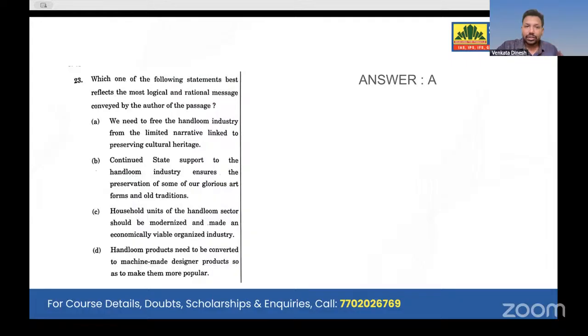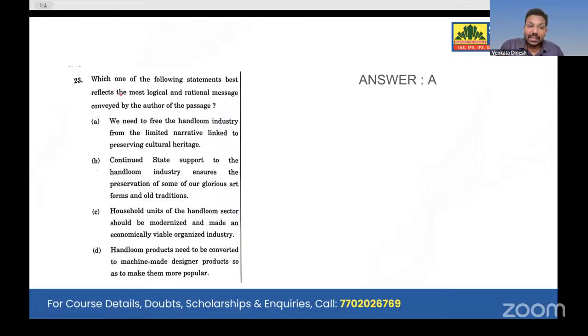Now look at question number 23. This passage argues that the handloom sector in India is tied to a single narrative: tradition, culture, continuity. But he didn't mention that we have to earn money out of it. The author argues that there is no proof that once we leave handloom and shift to another economy or profession, we will be developed. Now look at the options.